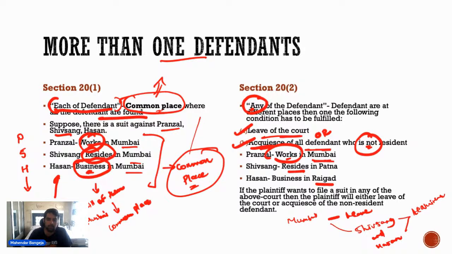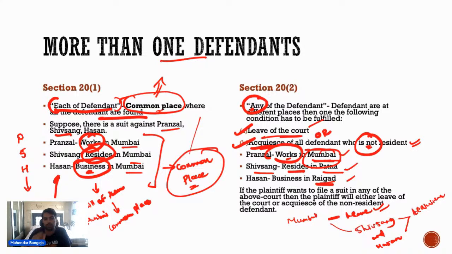But अब अगर यहीं पर ही मैं बोलूं कि एक बंदा मुंबई में काम कर रहा है, एक डिफेंडेंट पटना में रह रहा है और दूसरा बिजनेस कर रहा है रायगढ़ में. अब now there is no common place. तीनों अलग अलग जगह पे रह रहे हैं और काम कर रहे हैं. So if I want to institute a suit in Mumbai, I will either require the leave of the court, or I will require the acquiescence, consent of all the defendants who are not residing in Mumbai. तो जो भी मुंबई में नहीं रह रहे, जैसे S और H are not residing in Mumbai, so in such cases I will require permission of these people.